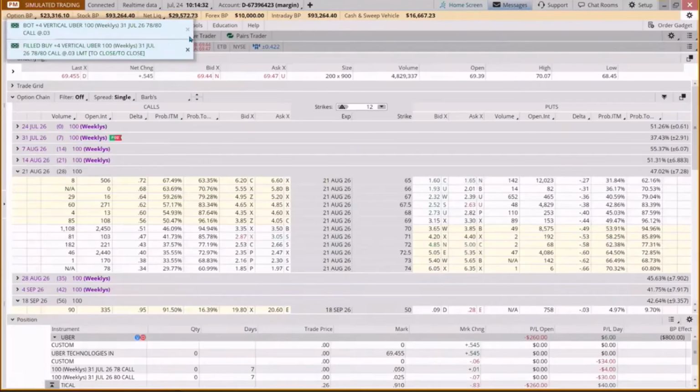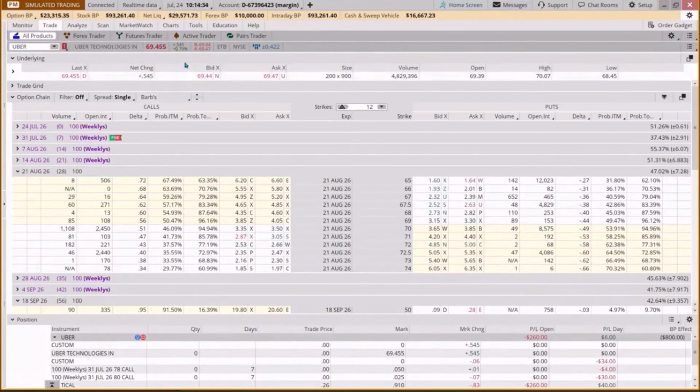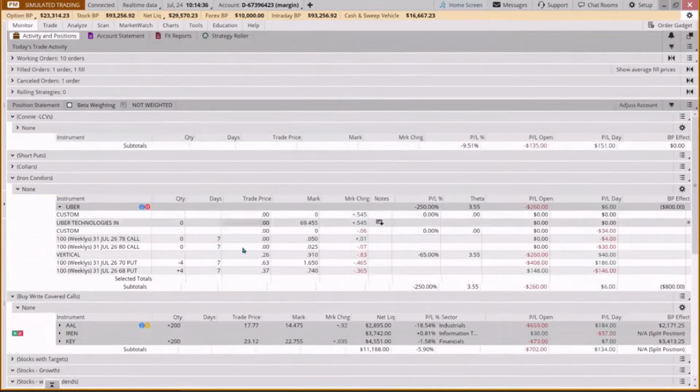Okay, so now this trade is going to look less profitable if we come back to the monitor tab. We were only down by about $80, but we took our profit on the call side and we're going to exercise patience on the put side. And so much of trading is about patience, right? Okay. So that's that one.